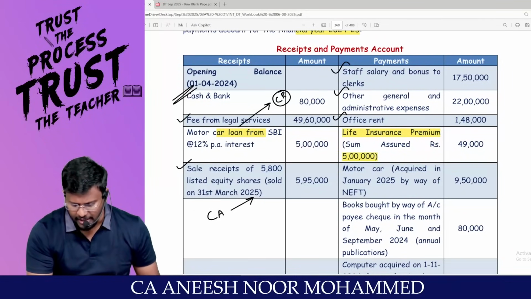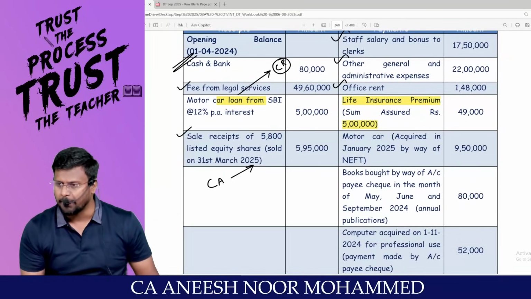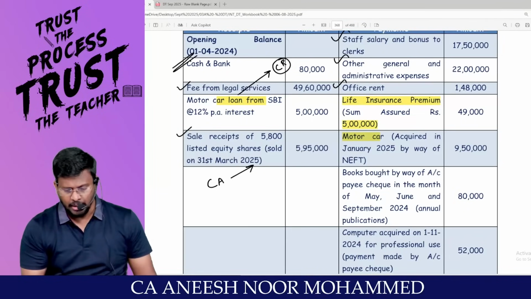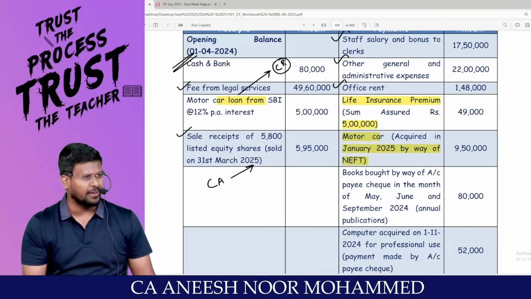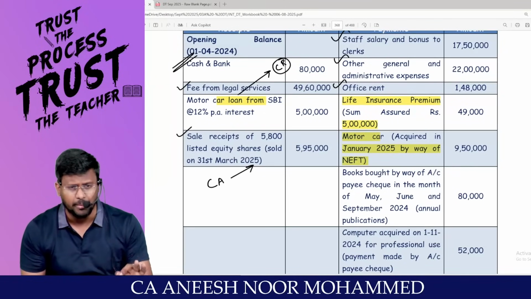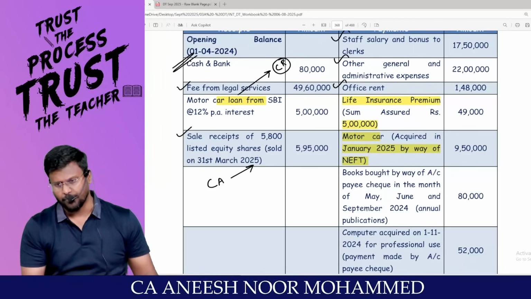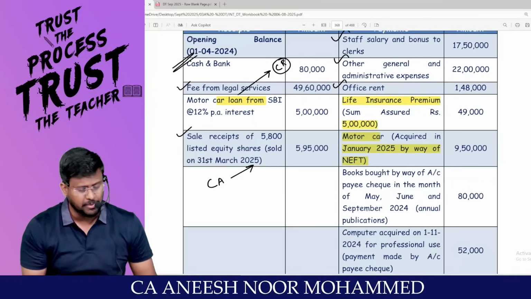Sum assured is 5 lakh. Yes, sir. 5 lakh into 10% will be the maximum allowed as a deduction. Motor car is a capital expenditure acquired in January 2025 by way of NEFT. That means the motor car has not been acquired by way of cash. It is acquired by way of account payee cheque or bank draft or electronic clearing system or such other electronic mode as may be prescribed.